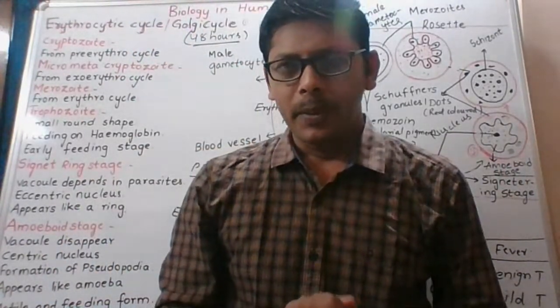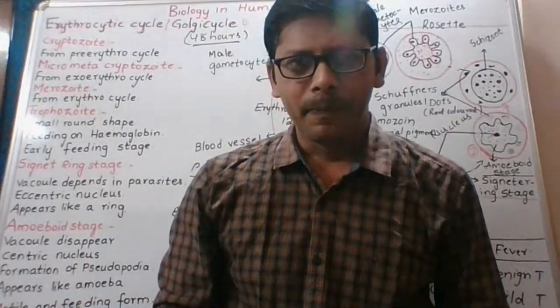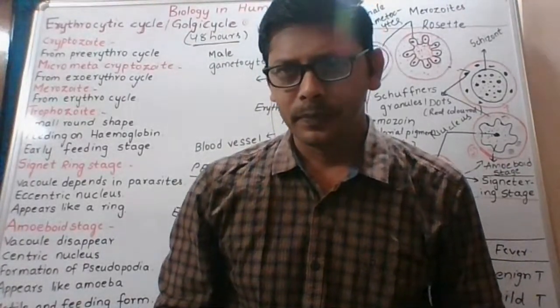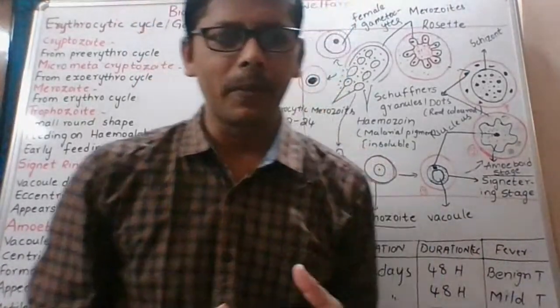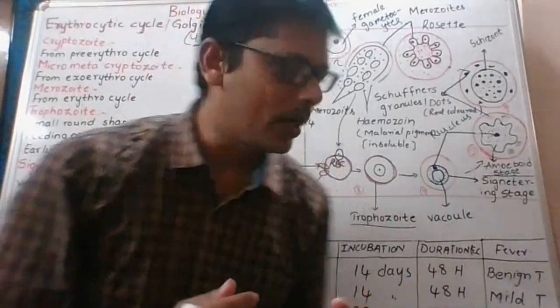Very good, Vamsi, hemoglobin is the respiratory pigment present in our RBC.